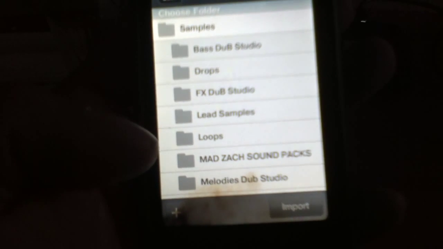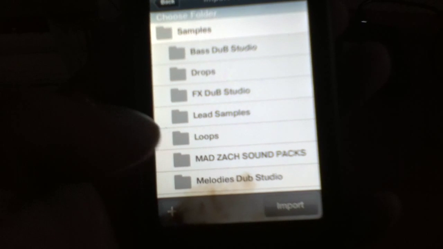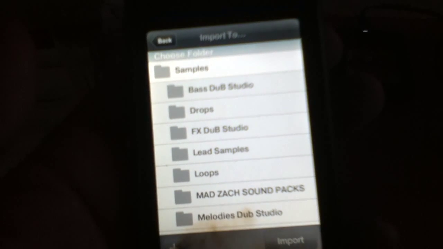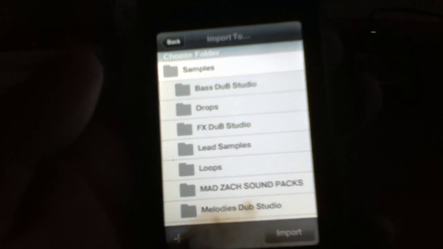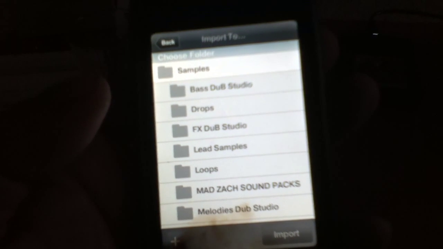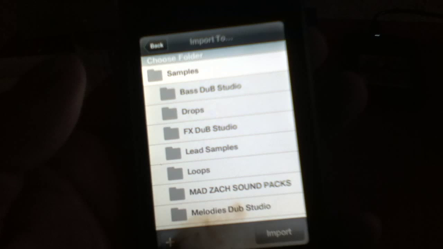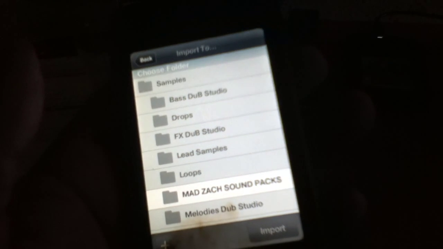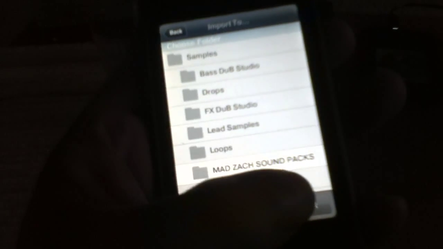Now, this gives you an option of making, well, down here, import. You can either add them to any of the folders that you already have, or you can make your own folder, which I did. I mean, yesterday I did this. So, I named it Mad Zach's Sound Packs. Now, I already took the liberty of doing all this, so they're already on there like I know they are. And so I'm not going to add them again. But they are on there. And so, I'm just going to hit it again. Okay, once that is chosen, I'm going to hit import.